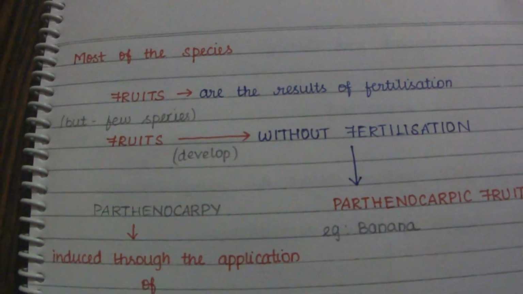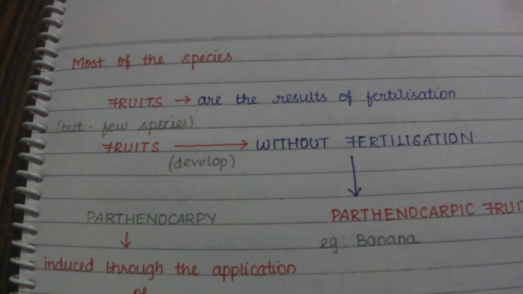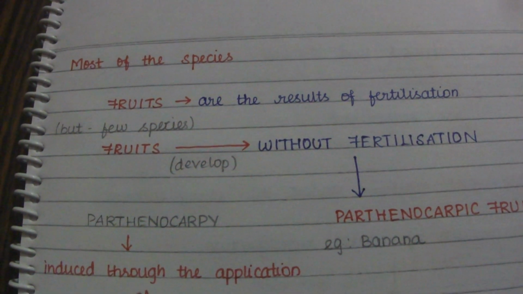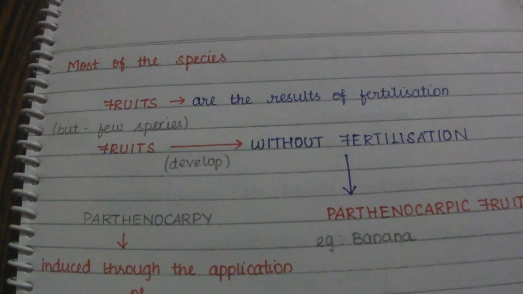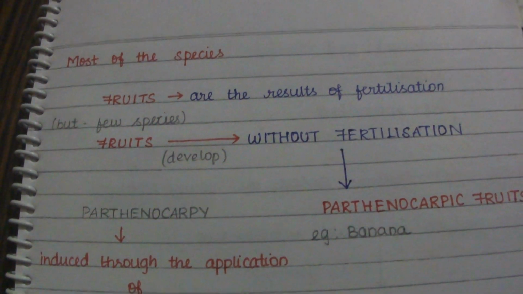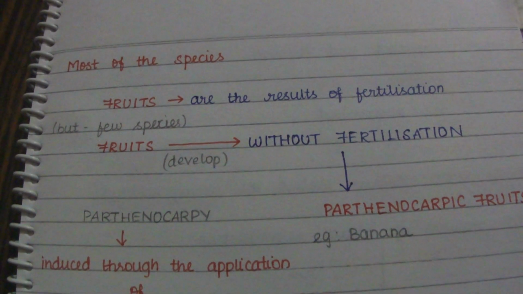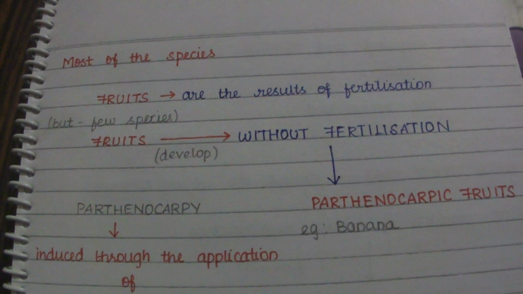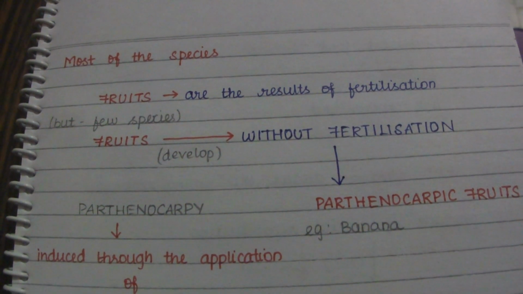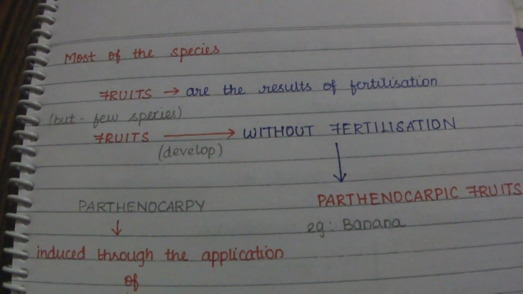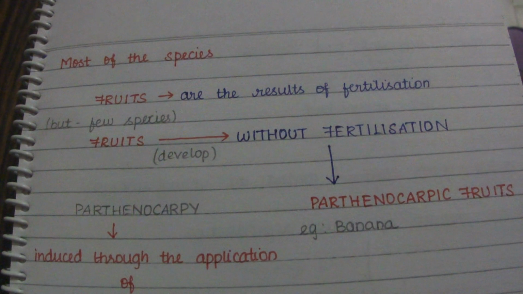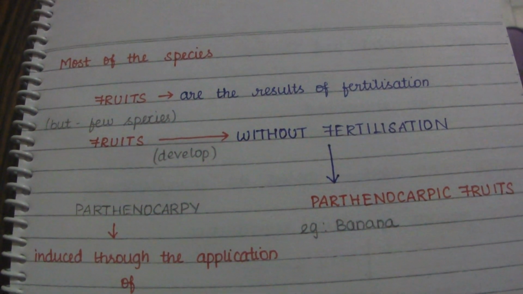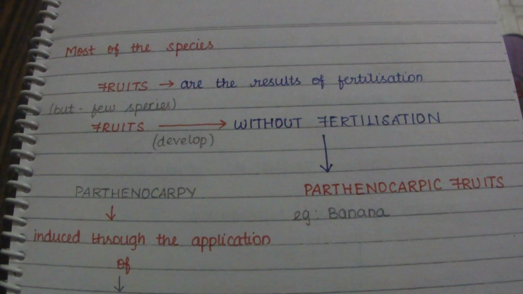So in most species, the fruits are considered the results of fertilization. But in a very few species, the fruits develop without fertilization.